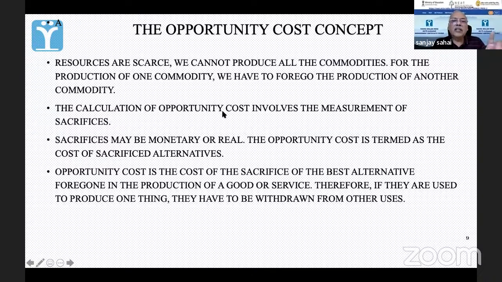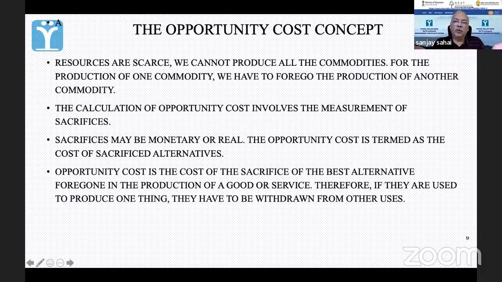Now, the calculation of opportunity cost involves the measurement of sacrifice. Sacrifices may be monetary or real. The opportunity cost is termed as the cost of sacrificed alternatives. So if I choose to make product A and B, I am sacrificing C and D. मेरे पास भाई इतना ही resources हैं जो हम दो product बना सकें. 4 options है मेरे पास. I pick 2. If I pick A and B, C or D नहीं बनेगा. If I pick A and D, then B and C I can't make. So I am sacrificing 2 to make 2.